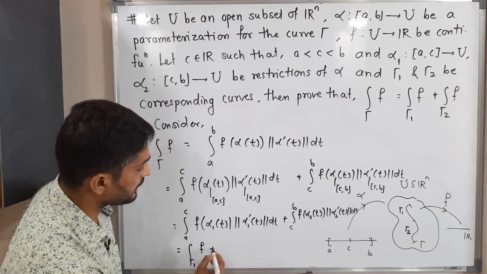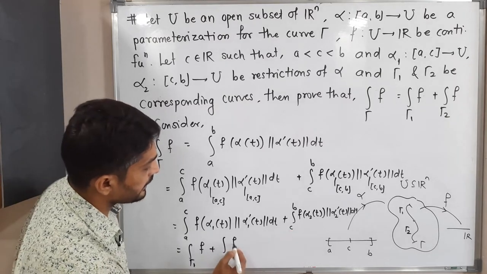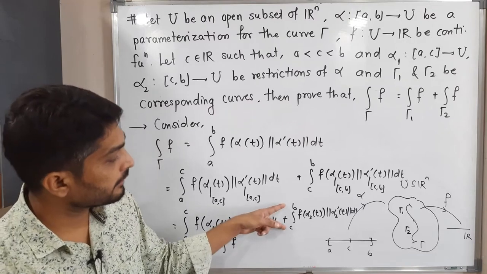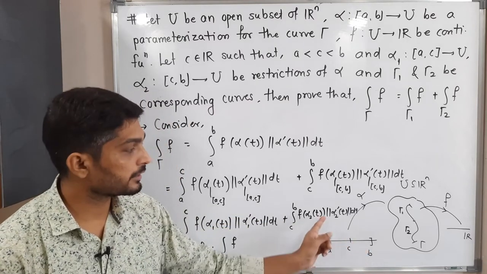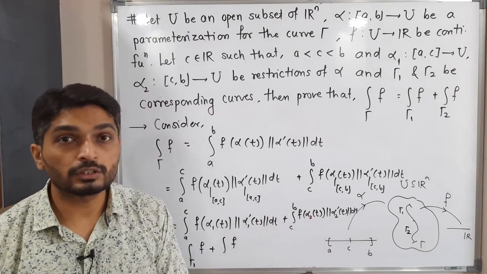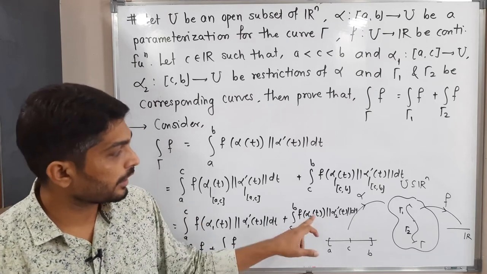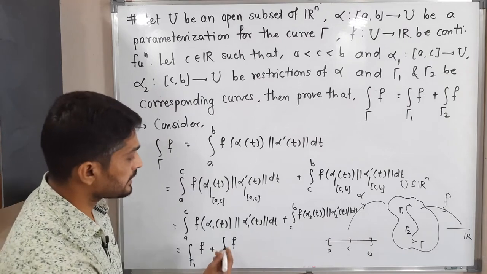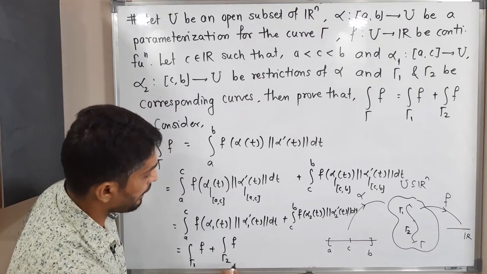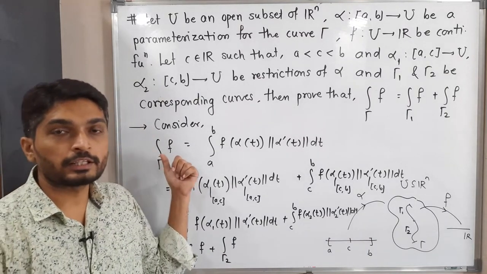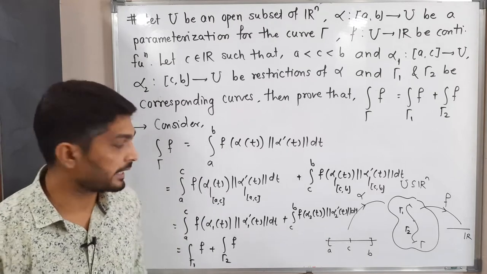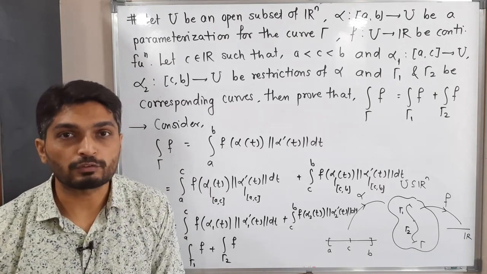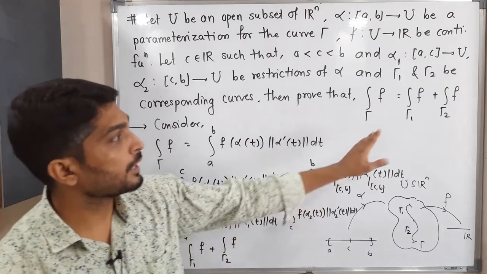And what will happen here? The second integral is an integration of f, but the interval is CB, and you can easily see the parameterization is alpha 2. Alpha 2 is a parameterization of gamma 2. That's why this is a line integral of f over gamma 2. So we started with the line integral of f over gamma and we proved that this is equal to the integration of f over gamma 1 plus the integration of f over gamma 2. In this way we proved this thing.